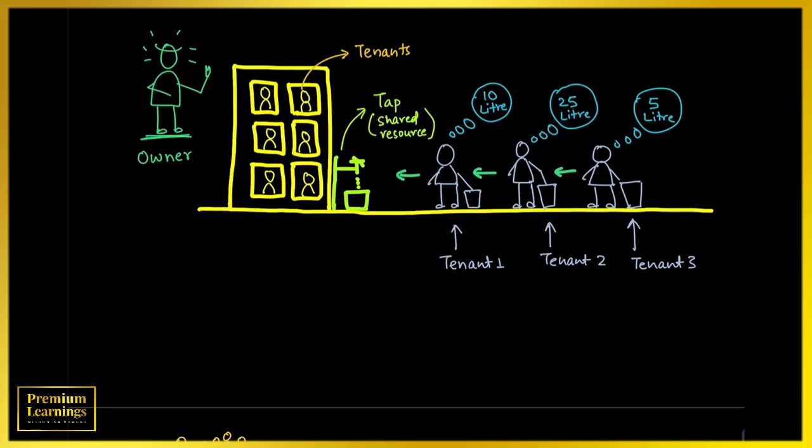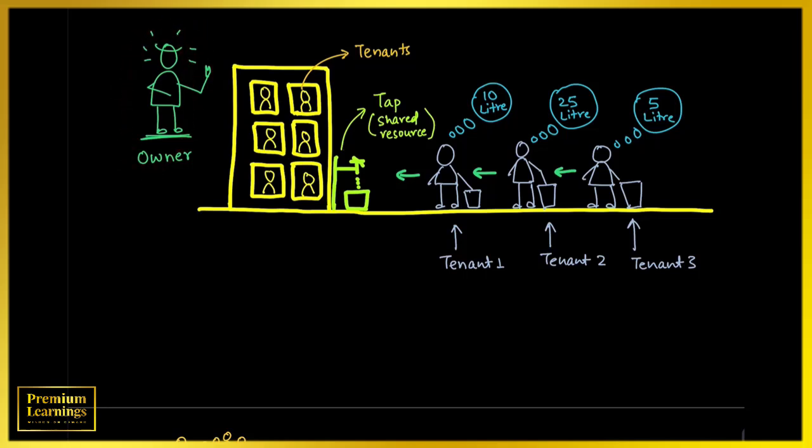What if the individual tenants require 10 liters and 5 liters of water are in the queue, and also there is a person who only requires 5 liters of water? Who will be suffering the most? The last guy. Why? Because one person is trying to monopolize the resources, and these two people might suffer until and unless the owner of this building decides and makes certain rules.